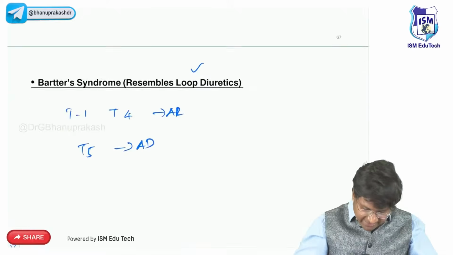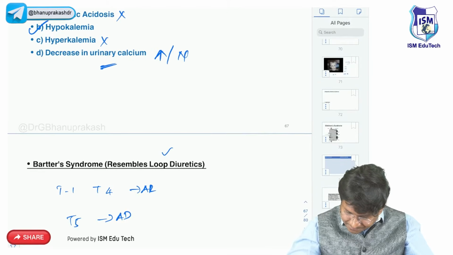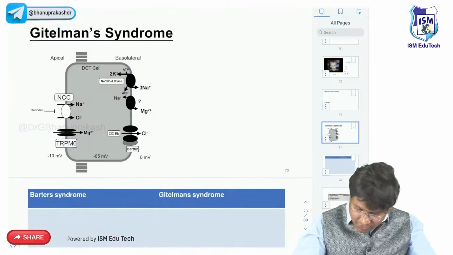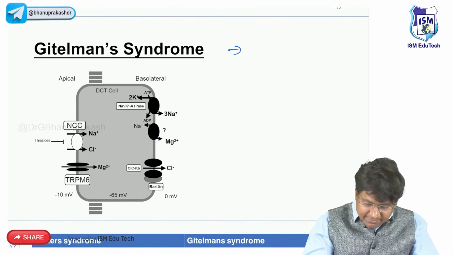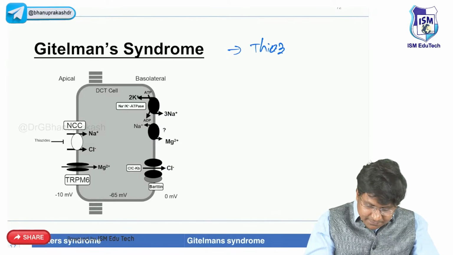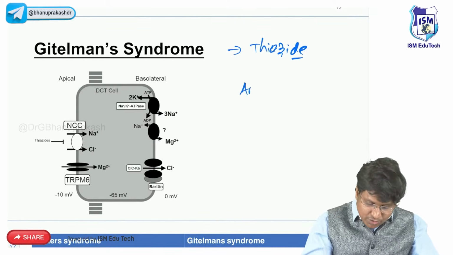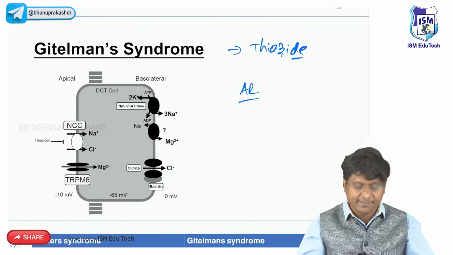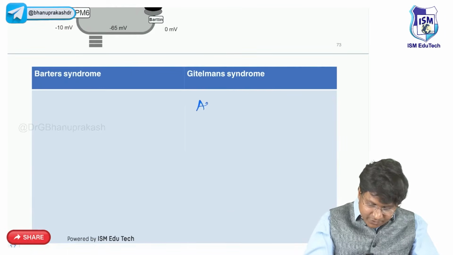Then, followed by that, we'll move on to the discussion of Gitelman syndrome. Okay. So, this Gitelman syndrome will resemble the thiazide diuretics. And here also it is autosomal recessive type of inheritance.